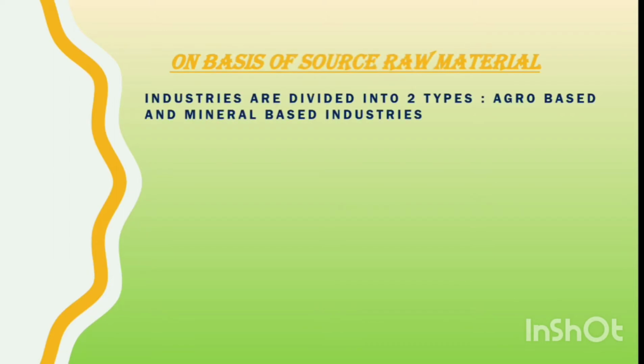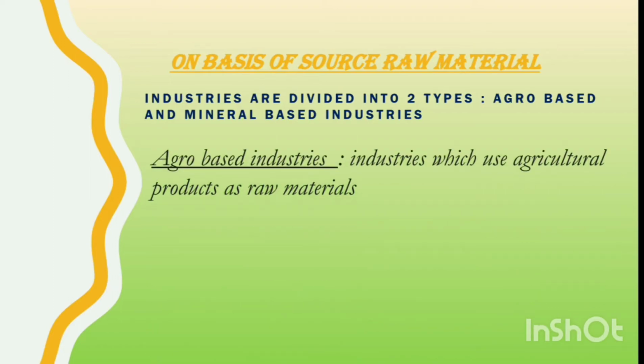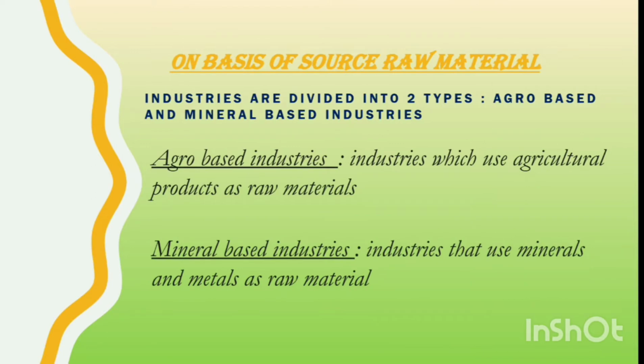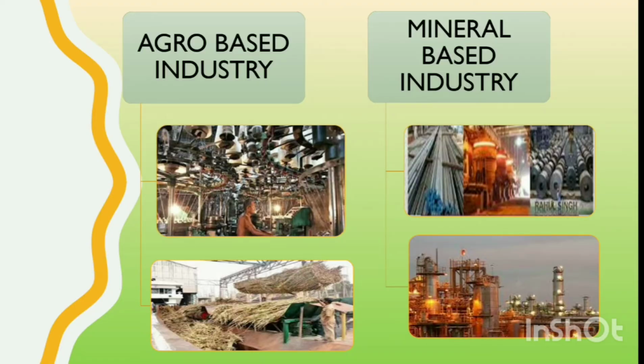Classification based on the sources of raw materials. Industries are divided into two types, agro-based and mineral-based industries. Agro-based industries use agricultural products as raw material. Mineral-based industries use minerals and metals as raw material. Now let us see the examples. Examples of agro-based industry are textile industry and sugar industry. While on the other hand, the mineral-based industries are iron and steel industries, petrochemical industries, copper and aluminium smelting, etc.